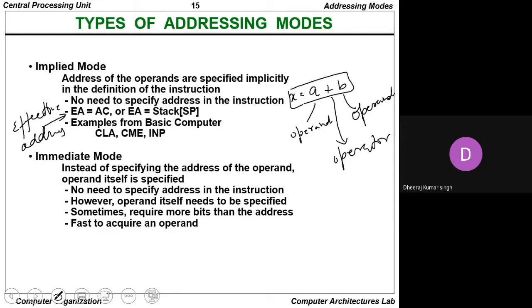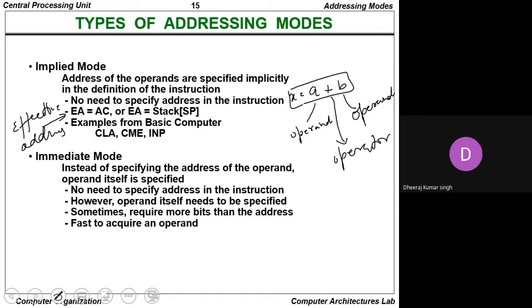So the effective address is either the accumulator, or, whenever we are using the stack organization, the top of the stack refers to the effective address. So the accumulator value, or the stack pointer value, is known as the effective address.